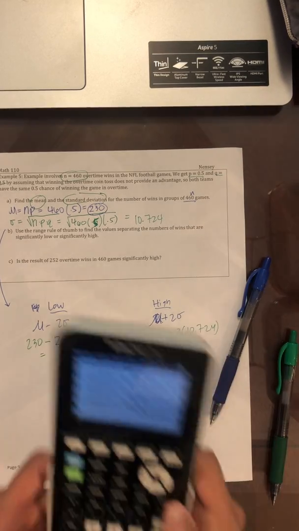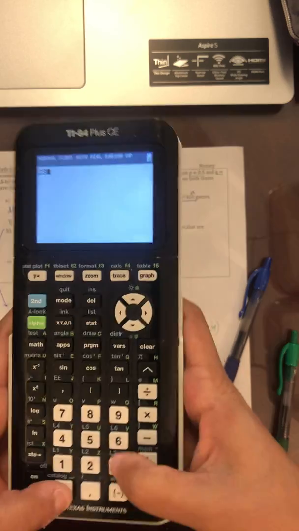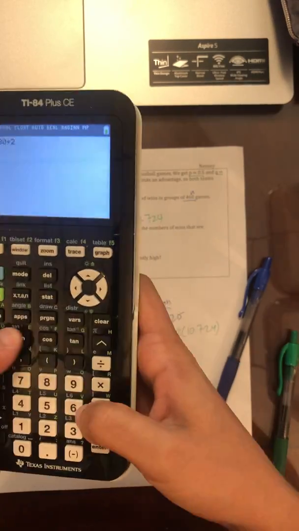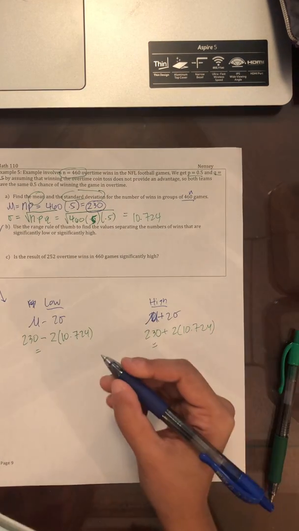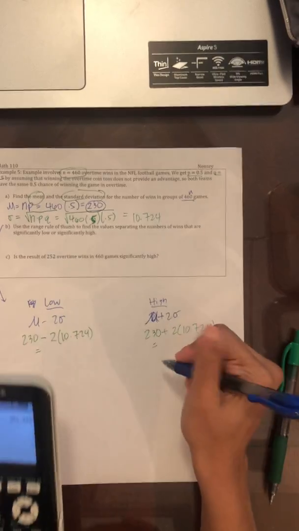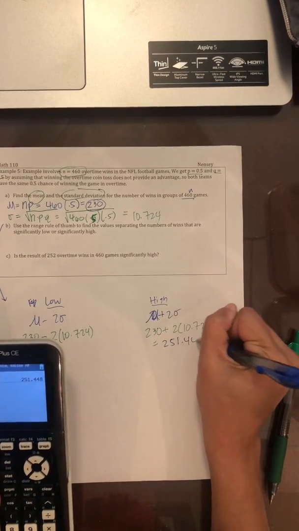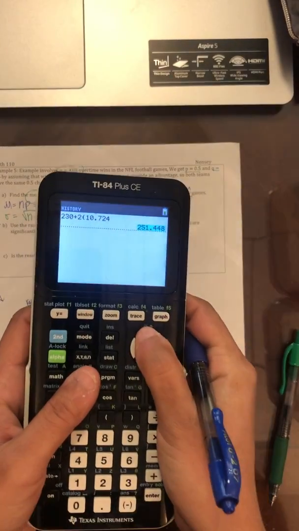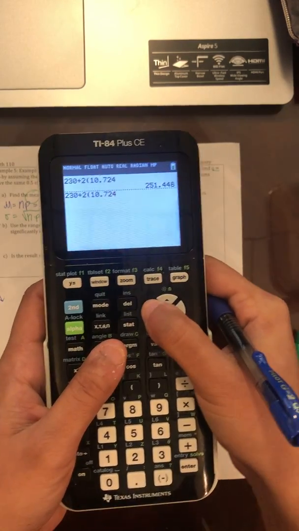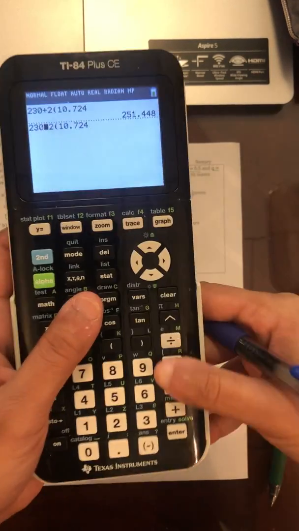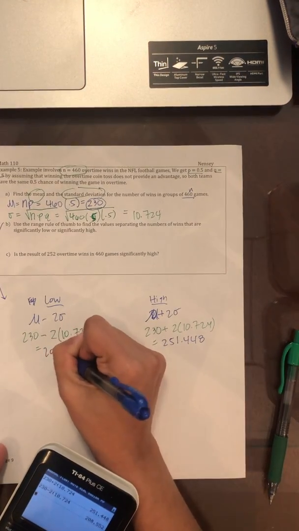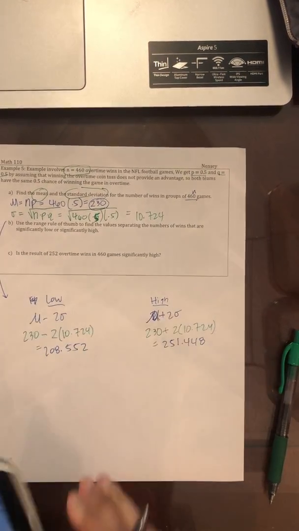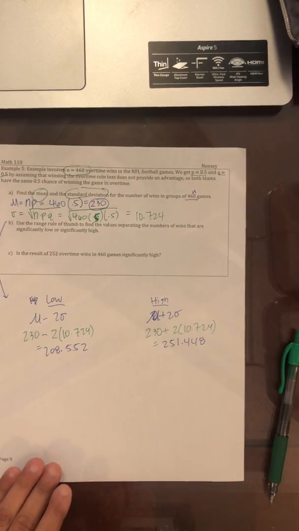So I'm just going to use my calculator. I'm going to do 230 plus 2 times 10.724. All right, 251... oh, that's plus. So 251.448. And then again, I'm going to use my little trick. I can highlight this, and then we can just change this to a minus sign. And I get 208.552. Okay, and that's part B.